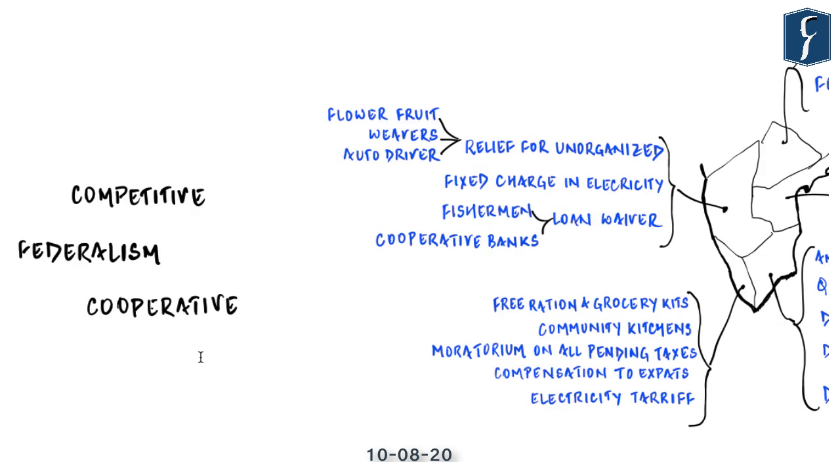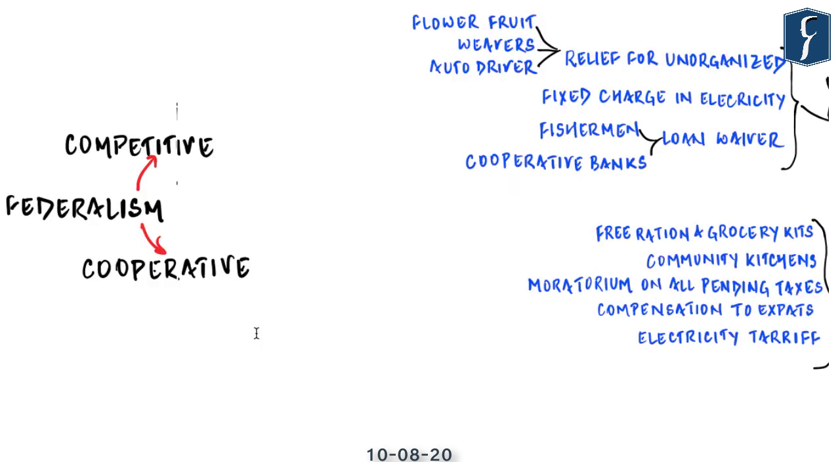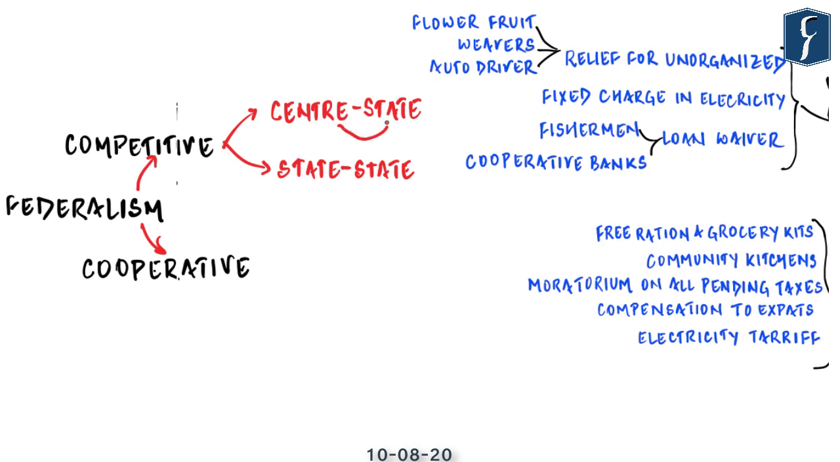Also, it is time for us to look at these schemes and policies from the perspective of federalism. As you know, currently the government is laying special emphasis on competitive as well as cooperative federalism. Now starting with competitive federalism. Competitive federalism is a concept where the center competes with the states and states compete with the center, and also the states compete among each other in matters of policy, development, reforms, etc.